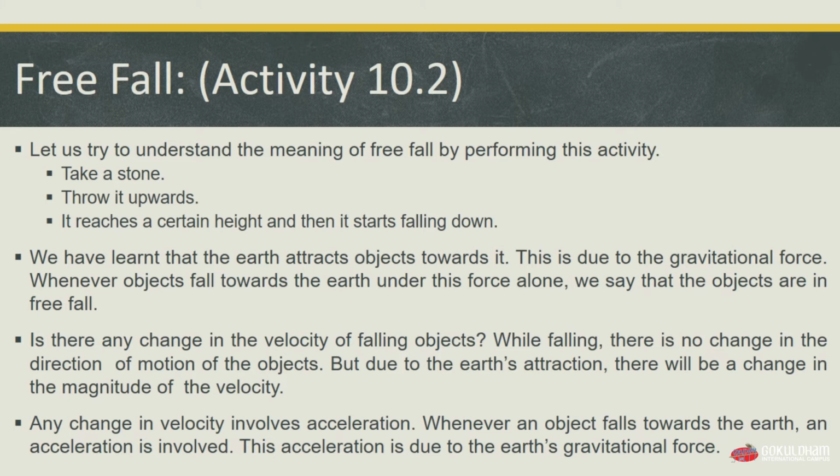Objects fall freely. Is there any change of velocity of falling objects? While falling, there is no change in the direction of motion of the object, but due to Earth's attraction, there will be a change in the magnitude of the velocity. Any change in velocity involves acceleration, and whenever an object falls towards the earth, an acceleration is involved, and this acceleration is due to the earth's gravitational force. Means the acceleration of an object is due to the gravitational force of our earth.